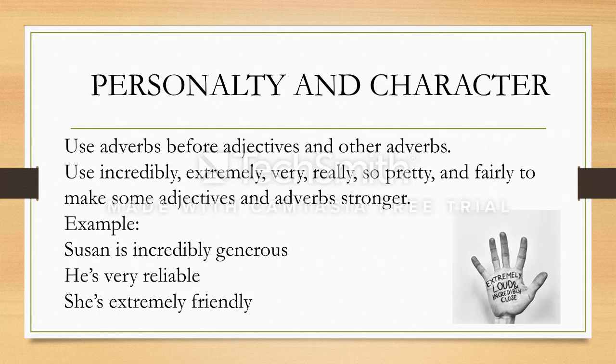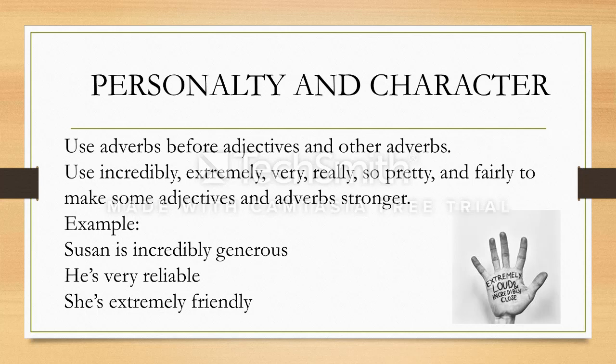For example, if I say she's very quiet, I use very, which is an adverb, to say how quiet a person is. Now similarly, I will use things like incredibly, extremely, very, really, so, pretty, fairly, etc. to make adjectives and adverbs even stronger.